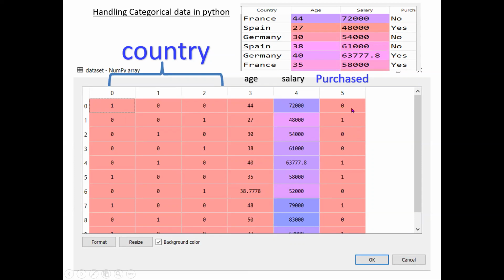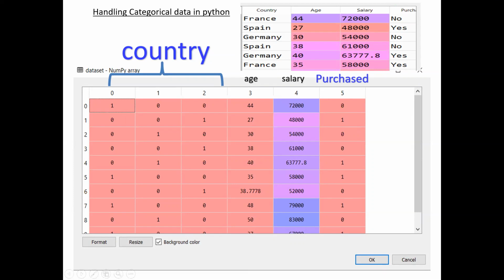Here we are predicting this answer, either the output is 0 or 1, yes or no. So there is no less than or greater than relationship while doing operations on this column. That's why there is no need to apply one hot encoding for the dependent variable. So I kept label encoding only for this purchased column.